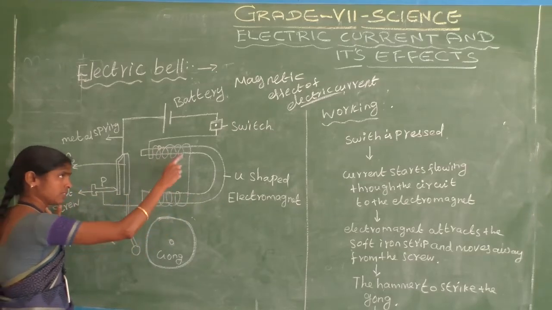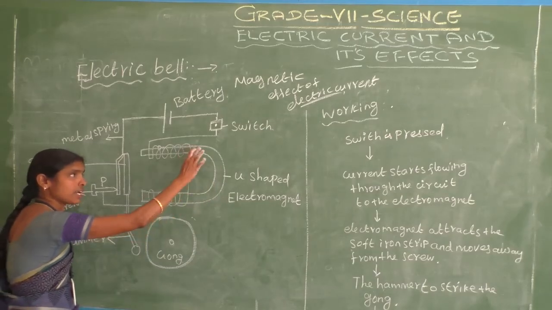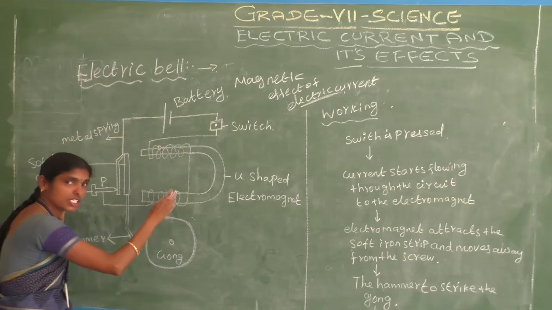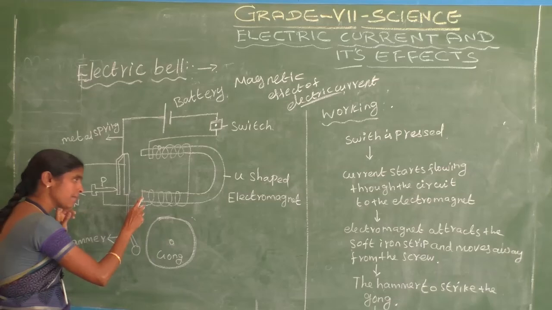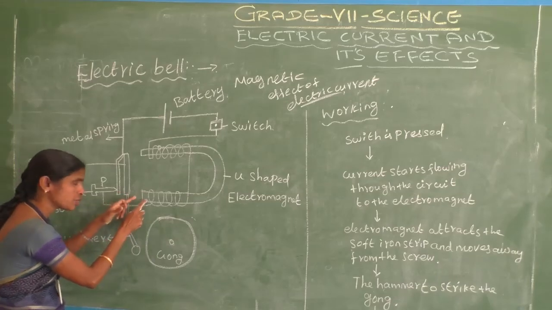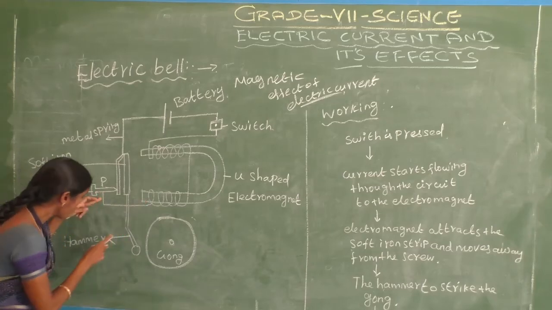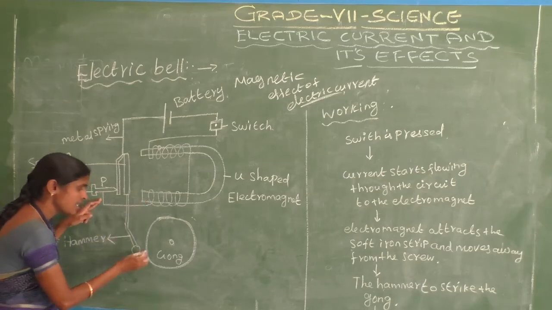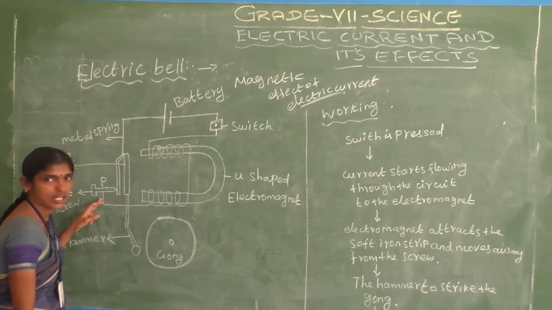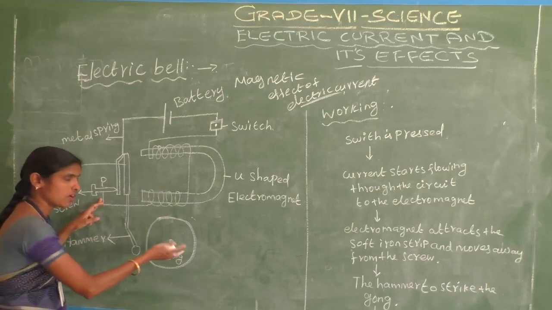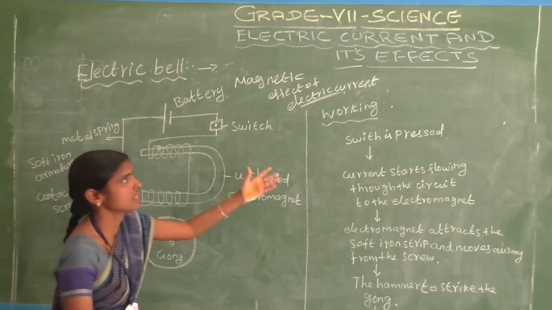The U-shaped electromagnet gets magnetized. The magnet attracts the armature, so the contact screw releases the armature. The hammer strikes the horn, so the bell rings. Do you understand? This is the working of the electric bell. That's all.